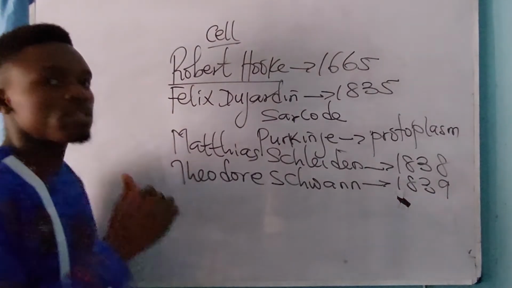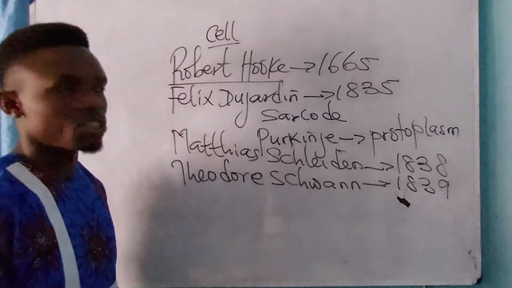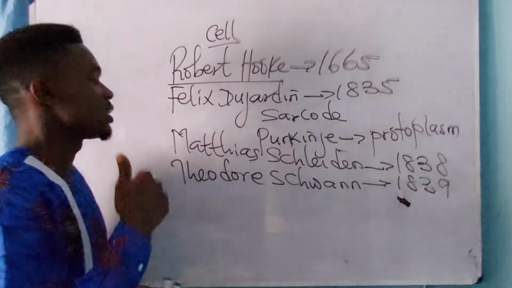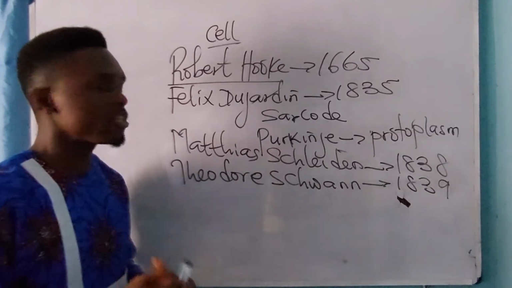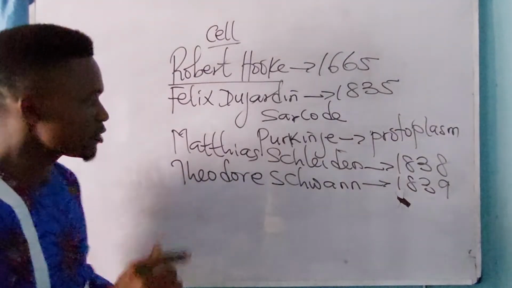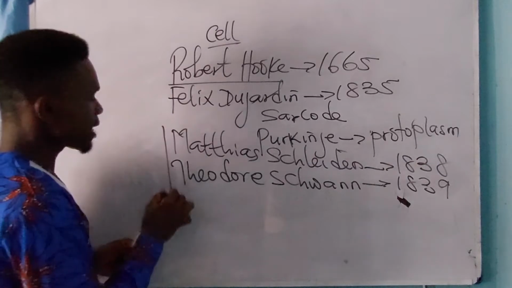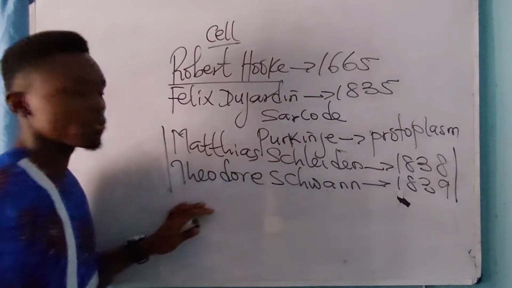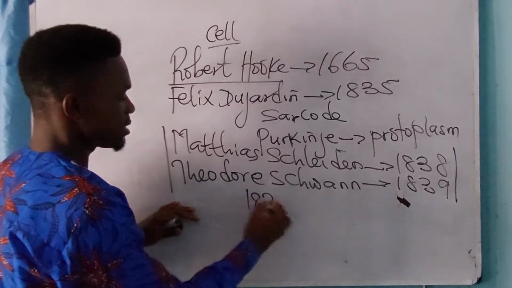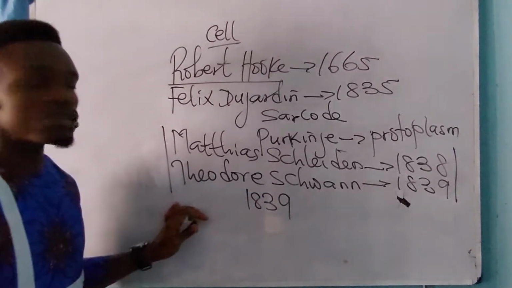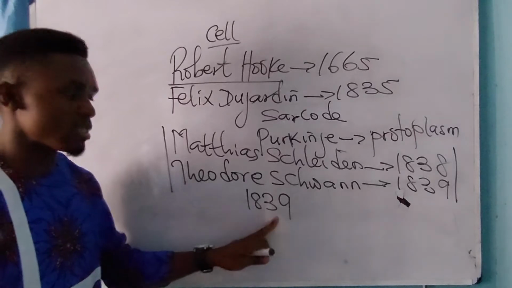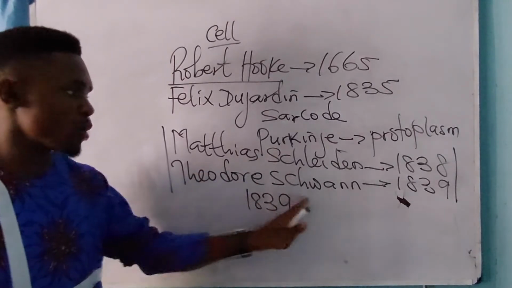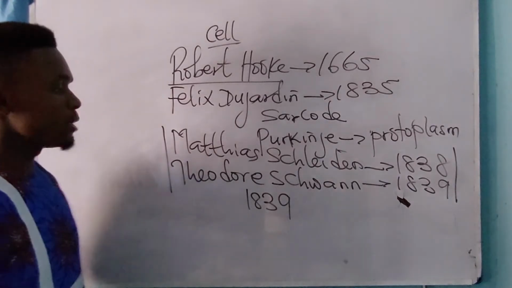Now they'll ask you, the discovery of dash and dash led to the postulation of the cell theory. Please take note. The discovery of Matthias Kleden and Theodor Schwann led to the postulation of the cell theory in year 1839, which means that the cell theory was postulated in year 1839 from Matthias Kleden and Theodor Schwann's discoveries. So please take note of that.